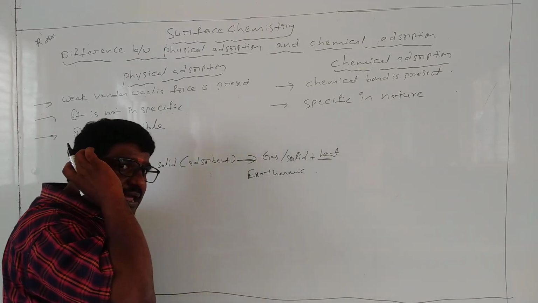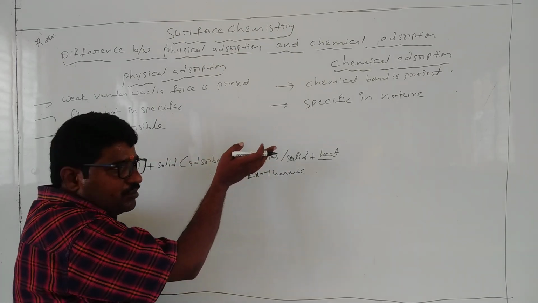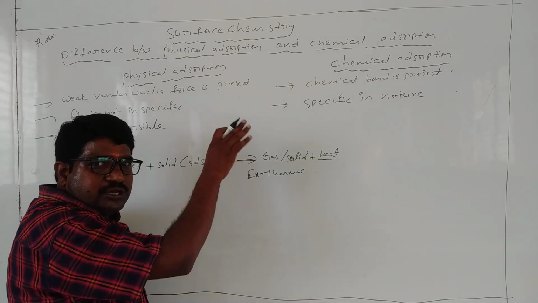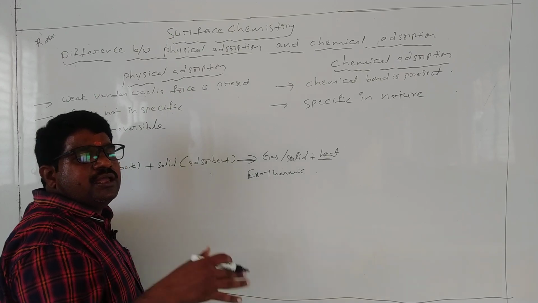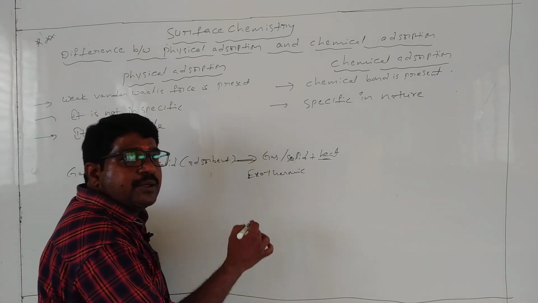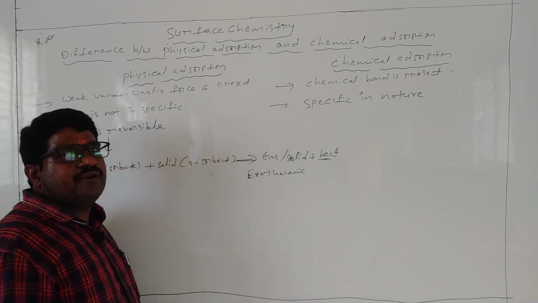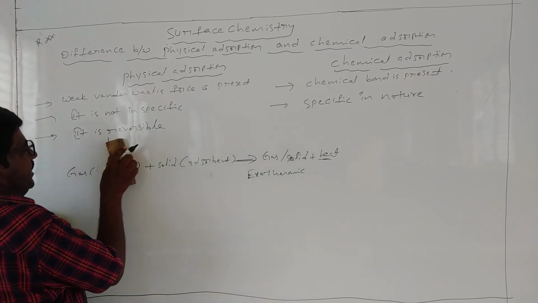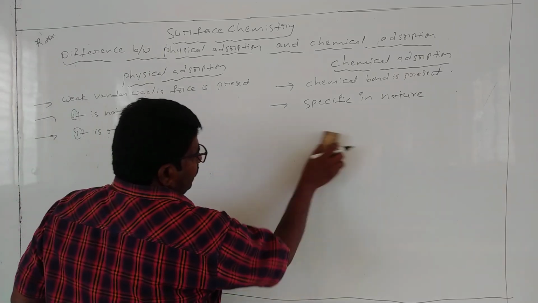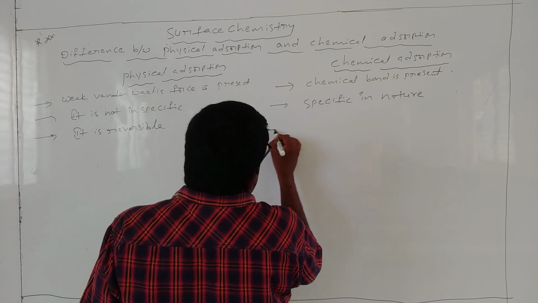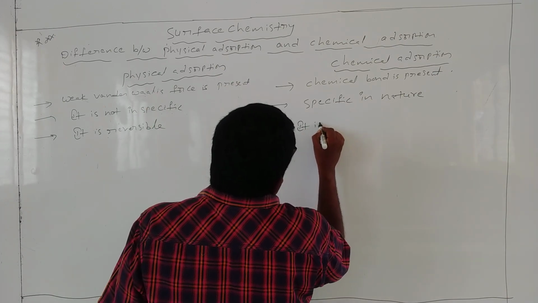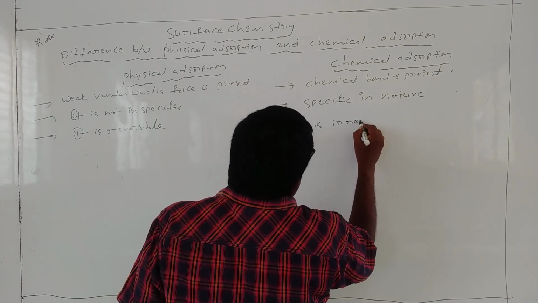For an exothermic reaction, the volume of the product decreases. That is why, according to Le Chatelier's principle, high pressure is a favorable condition. So it is reversible.